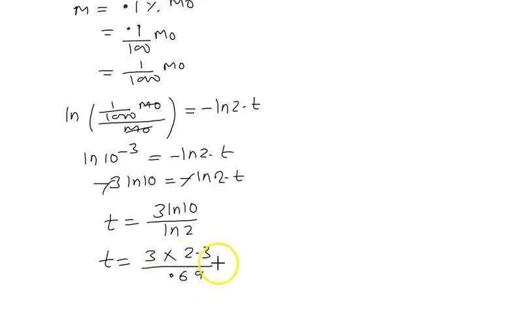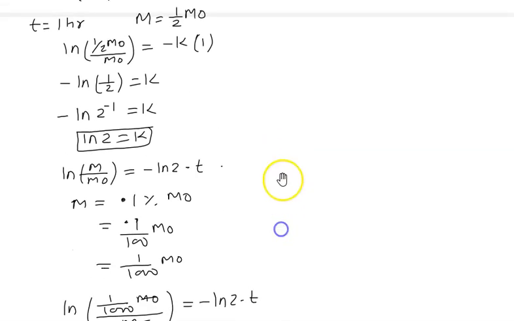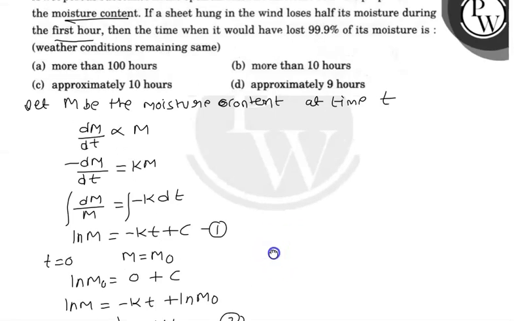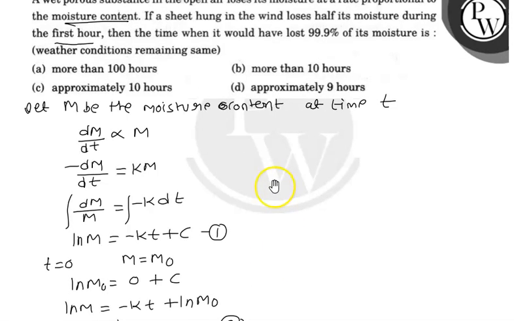So simplify this, it will be 6.9 / 0.69. When you cancel out, you'll get approximately 10 hours. So you can see your option. It will take approximately 10 hours. Okay, thank you students.